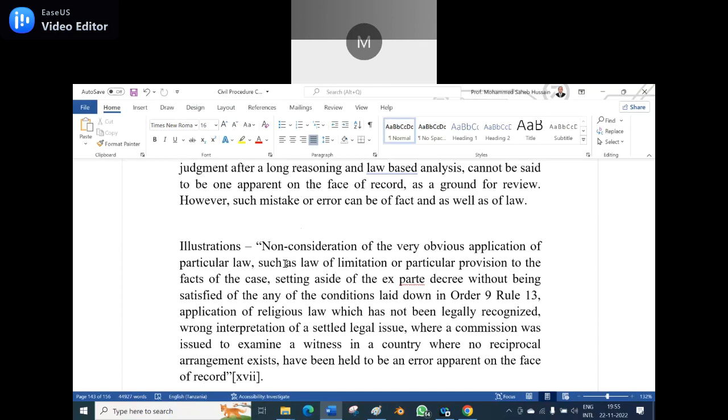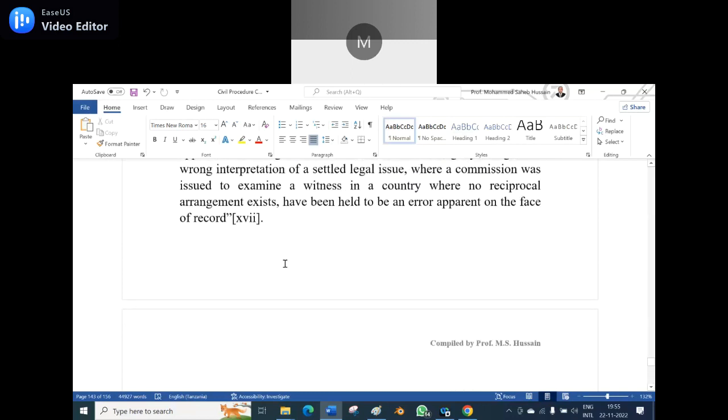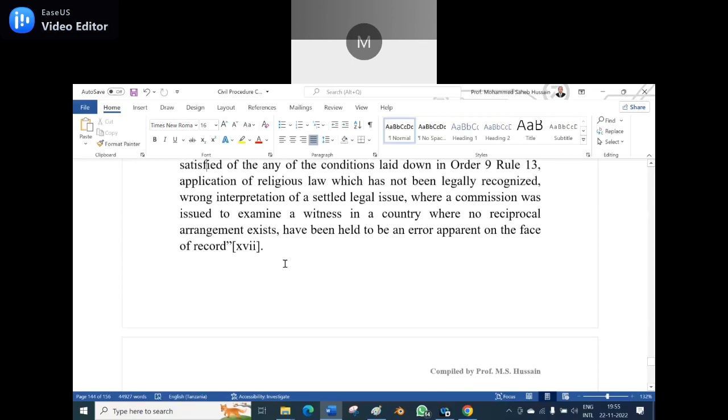any of the conditions laid down in Order 9, Rule 13, application of religious laws which have not been legally recognized, wrong interpretation as a set of legal issues, where a commission was issued to examine the witnesses in a country where no reciprocal arrangement exists, have been held to be an error apparent on the face of record. So when can you say error on the face of record? When you say a new point has emerged